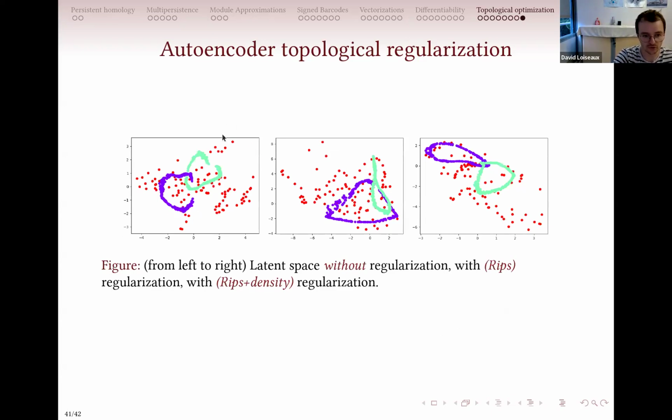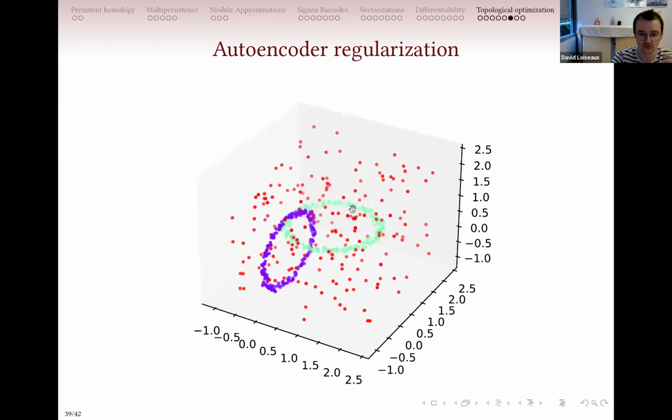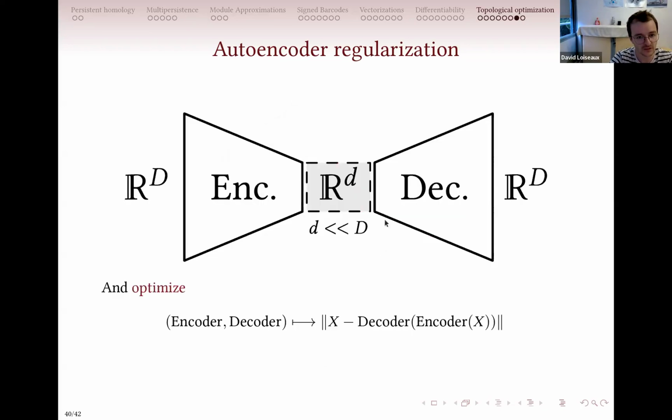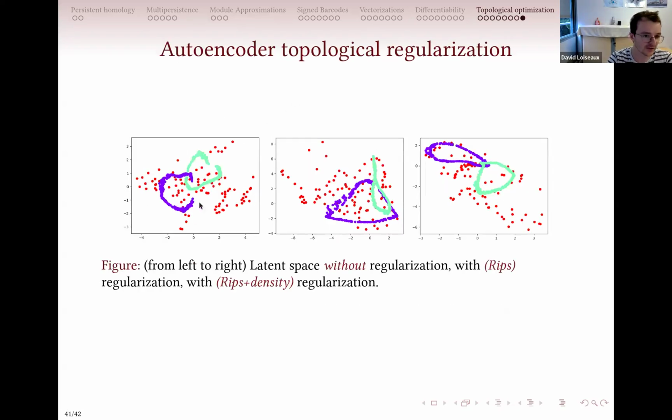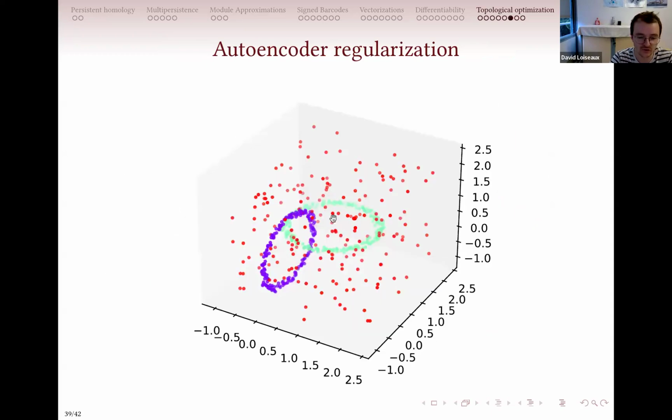So here you have your autoencoder. I remind you that the initial data that we want to encode in a lower dimensional space is basically two cycles with some noise in the background. If you don't regularize with topology, you see that the cycles don't even close. So you don't really preserve the topology with these machine learning techniques. If you only consider a radius, so the Rips, the Čech filtration, the one parameter filtration, to regularize it and enforce that it preserves this topology, as you have the noise in the background, the cycle will get closed too quickly.